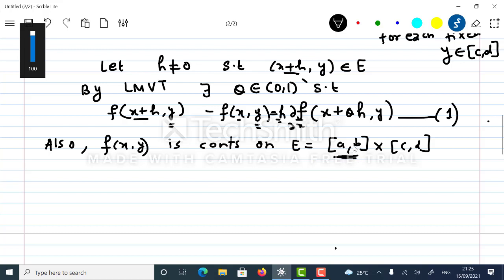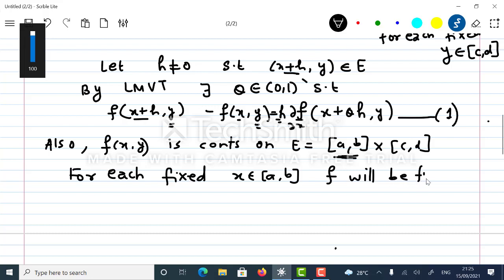If I fix x from closed interval a comma b, then f will be a function of y alone, right?